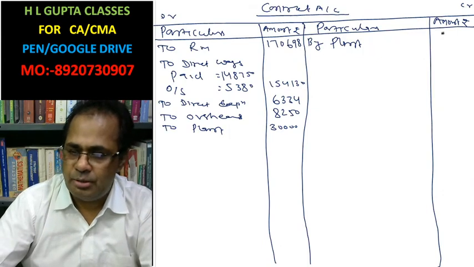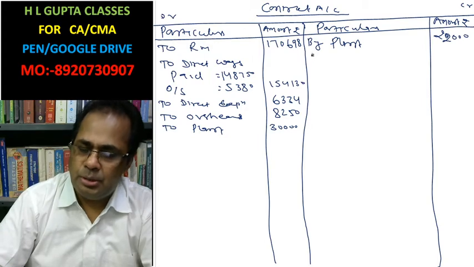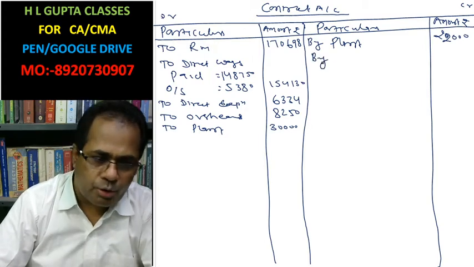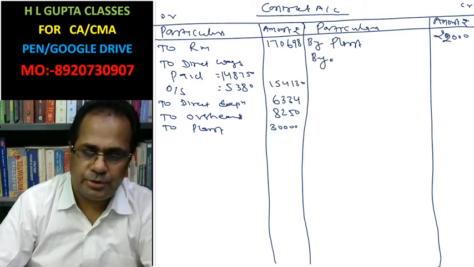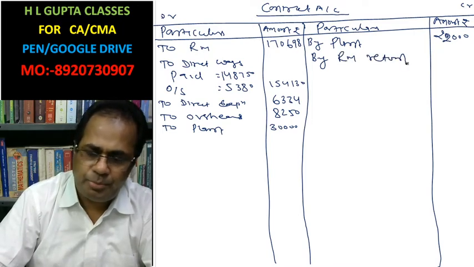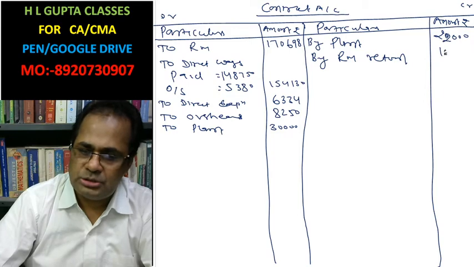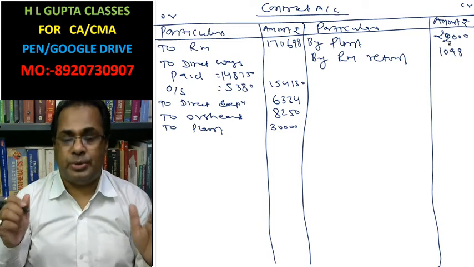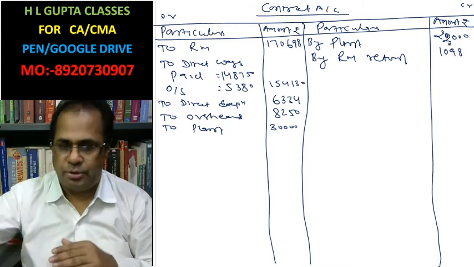By raw material return. This information is given: 1,098. This is material we have taken but not used. This is the return.